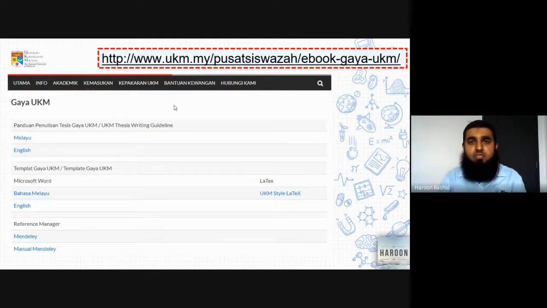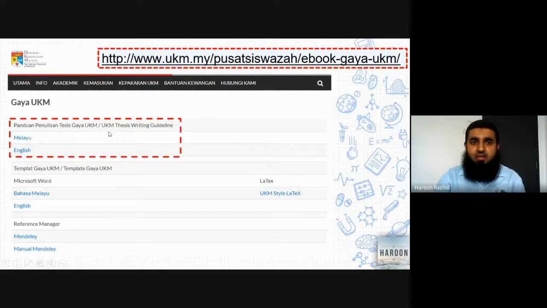You just have to search in Google. Just write Gaia UKM, Gaia UKM Pusa Seswaza. Then the first landing page will be of Gaia UKM, which will bring us to this website. And here you need to understand a few things.